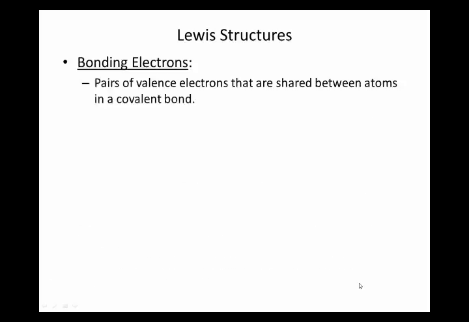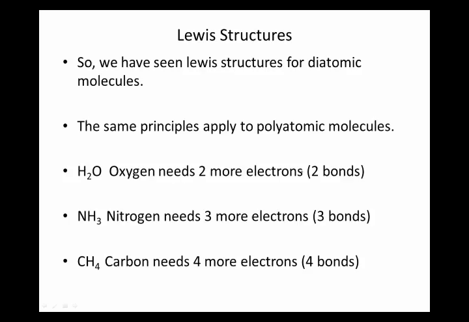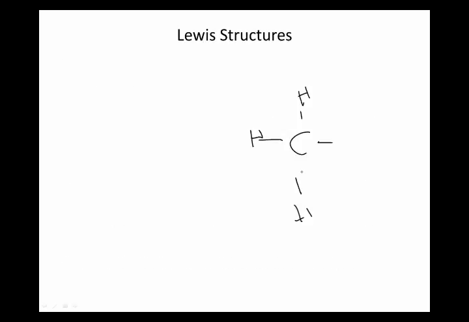So when I'm drawing the structure, I mentioned this already, but just to have it written on the screen, bonding electrons are the pairs of electrons shared between atoms, right? So they are the lines. So when I show this, these are the lines. The lines are the bonding electrons, and each line represents 2 electrons, right?